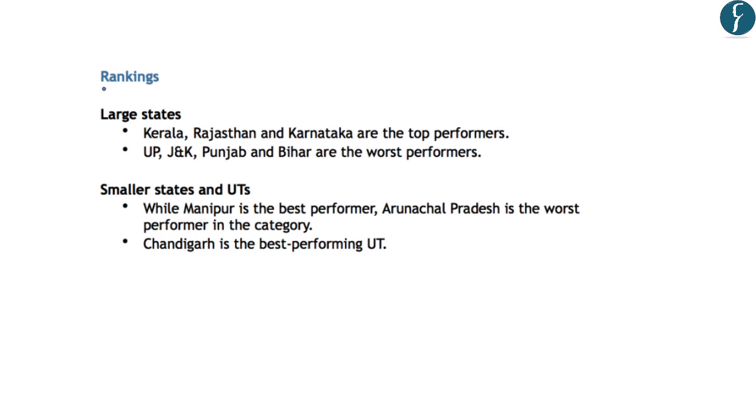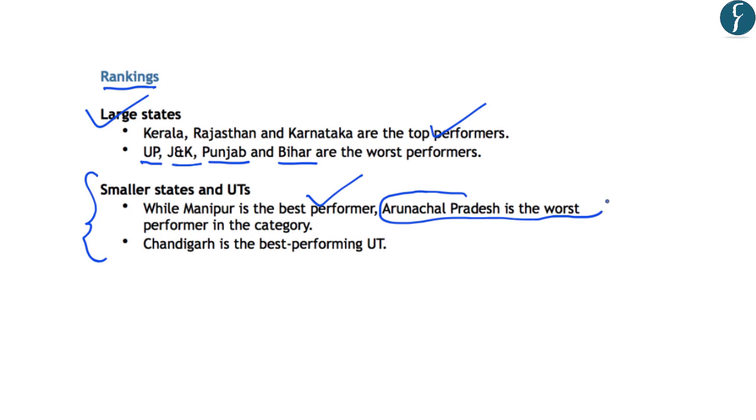Now, as far as the rankings are concerned, in the large states, Kerala and Rajasthan are the top performers. However, the worst performance amongst the larger states is of the UP, that is the Uttar Pradesh, Jammu and Kashmir, Punjab and that of Bihar. In the smaller states and union territories, Manipur is the best performer. However, Arunachal Pradesh is the worst performer. And among the union territories, Chandigarh has the best performance.